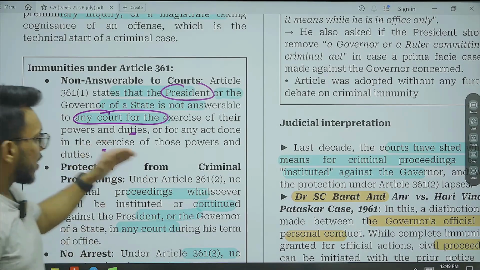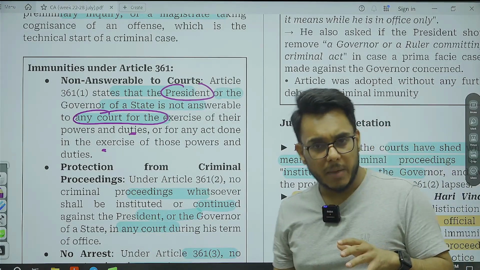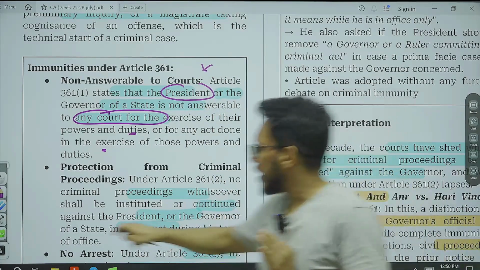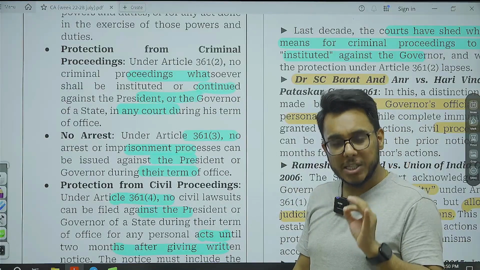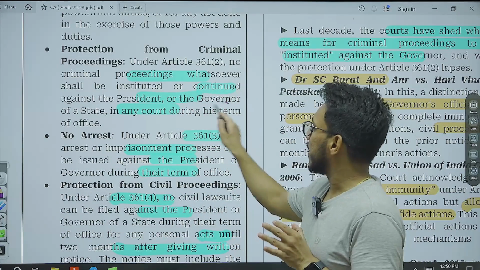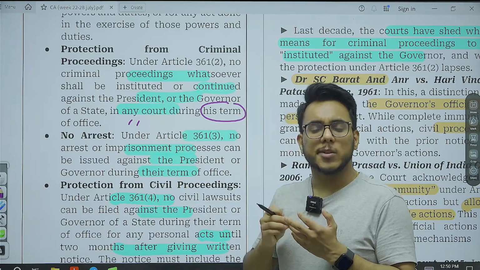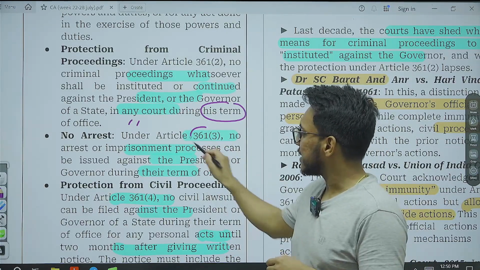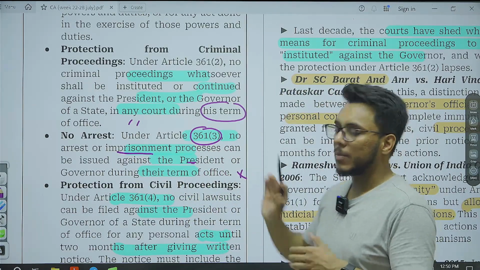So in the exercise of their powers and duties, if anything has been done by the president and governor, they are not answerable to the court. Immunity. The second immunity is protection from criminal proceedings. No criminal proceeding can be instituted against them, the president and governor, during their term. So number one, they are not answerable to the court of law. Number two, no criminal proceedings can be instituted. That is Article 361 subclause 2. And then we have Article 361 subclause 3. It provides that no arrest or imprisonment during the term can be done.